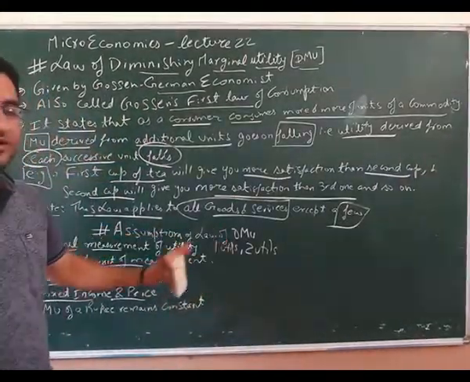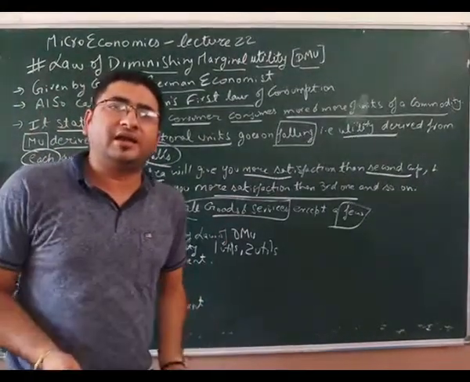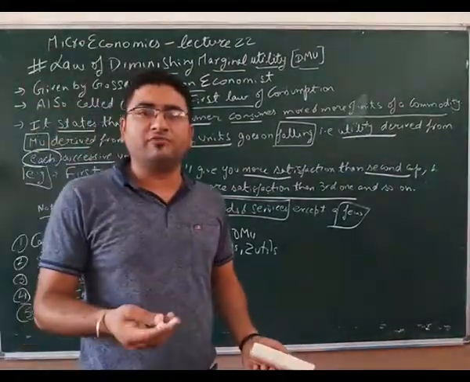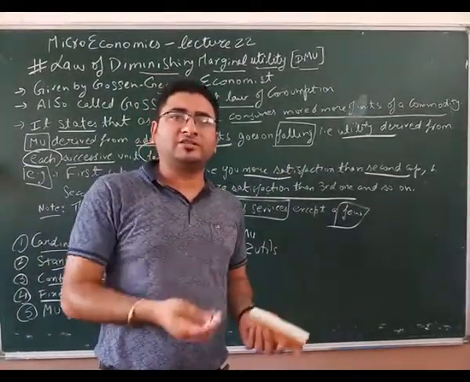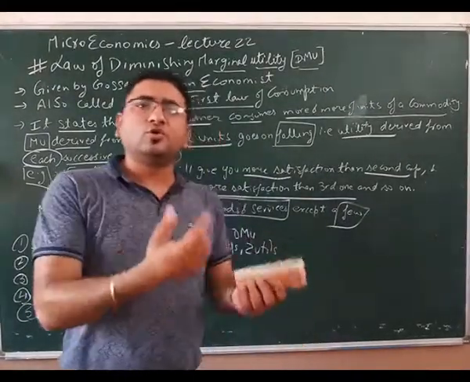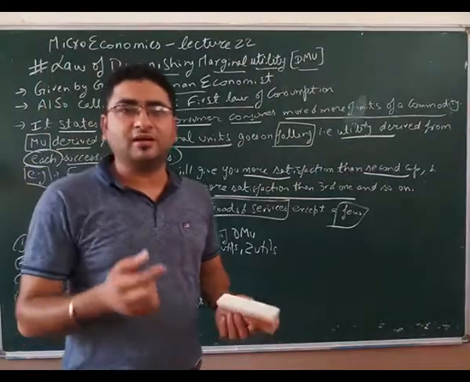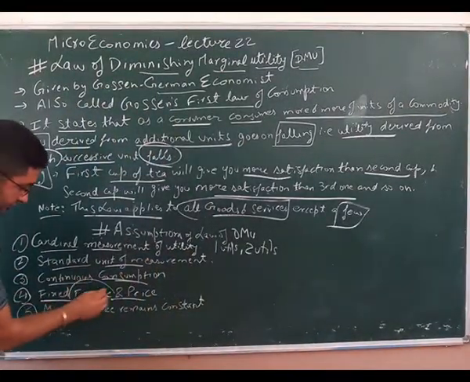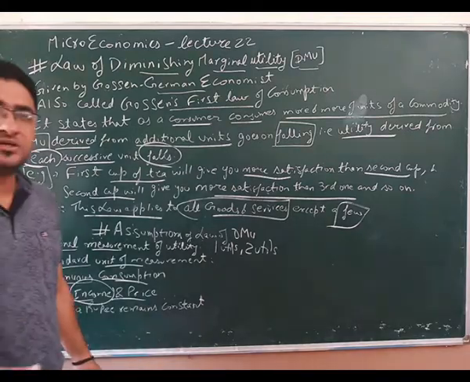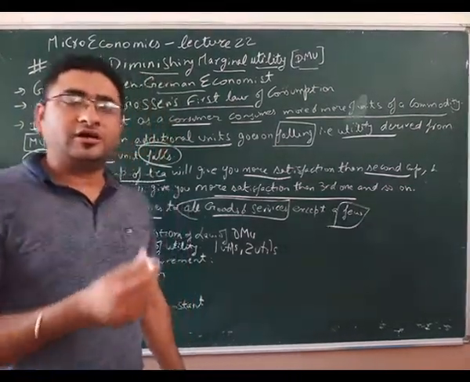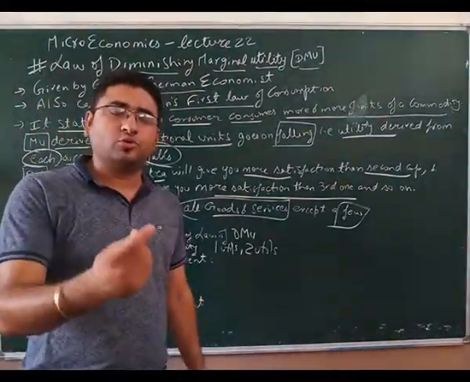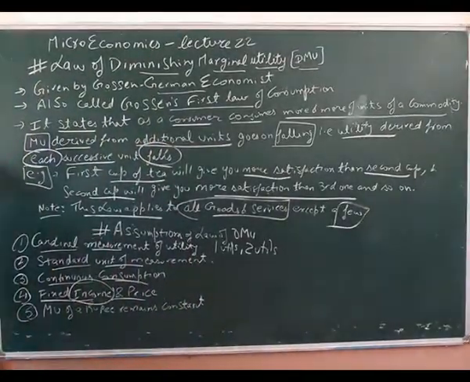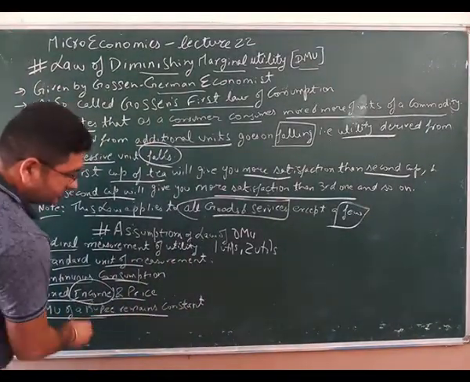If it happens, the law of DMU will not operate. And in reality, it is the same. It is obvious कि आप जूस पीने गए तो जो ग्लास का जूस आप एक पिए, 2 ग्लास, 3 ग्लास, उसका जो रेट है वो सेम रहेगा. It has a fixed price and fixed income you have. It means if you have 200 rupees and for 100 rupees per glass, you will be able to consume only 2 glasses of juice. Last comes MU of a rupee remains constant.